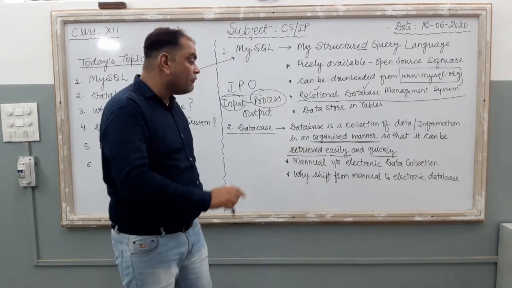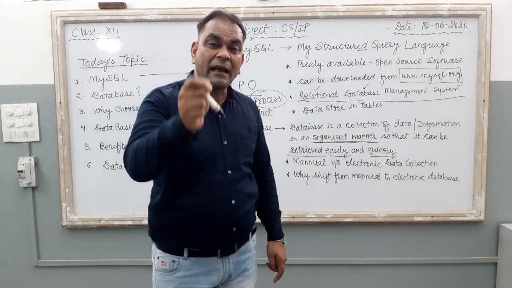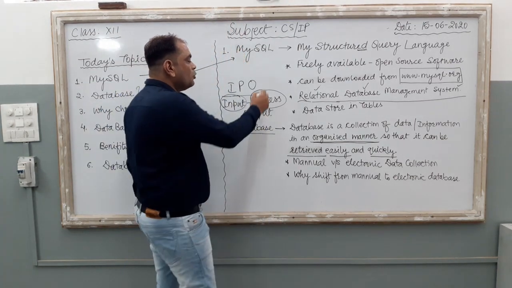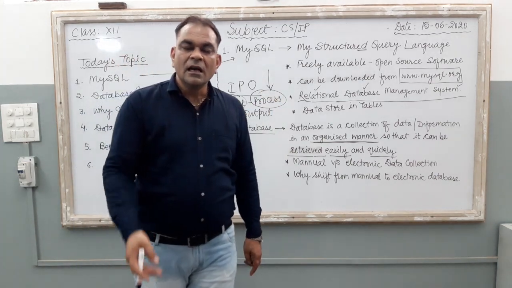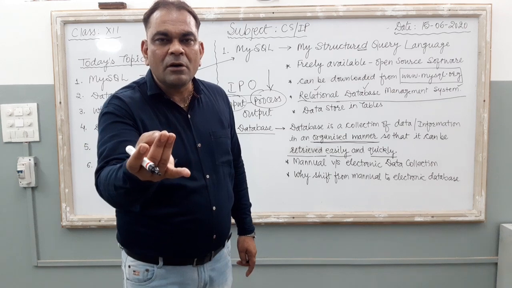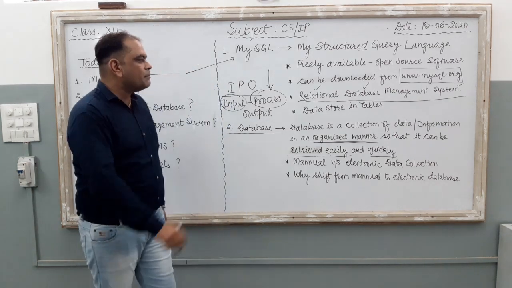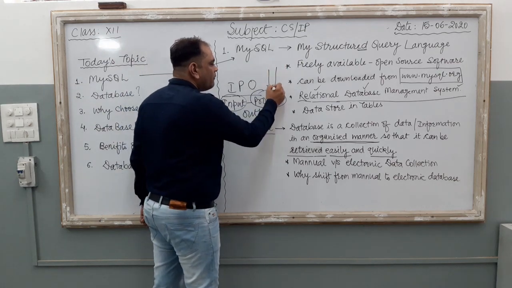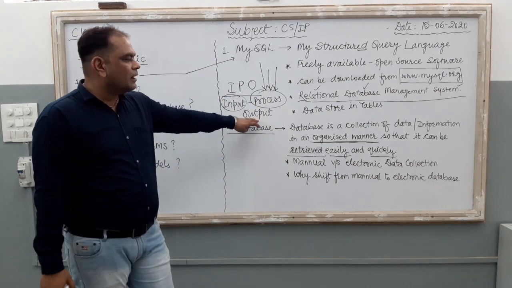And if you do the same work, finding class 12th students' information, with the help of a computer, it is known as process. The computer will generate the report in microseconds only. It is important: the processing power of your computer is much more than a human's.